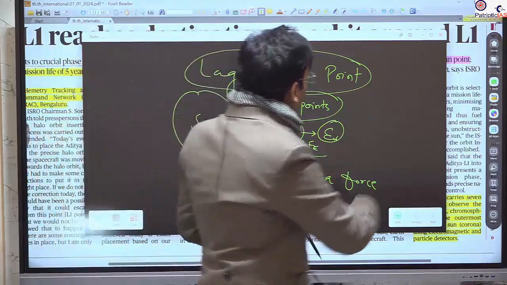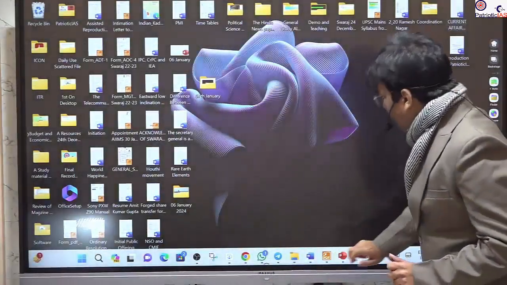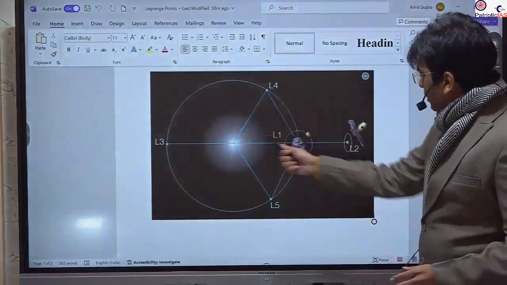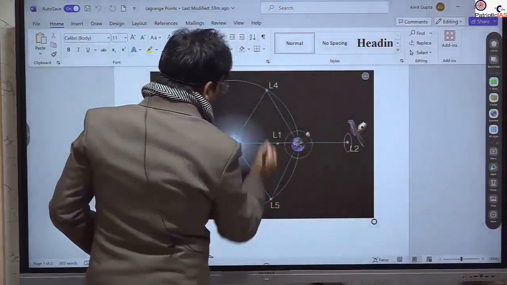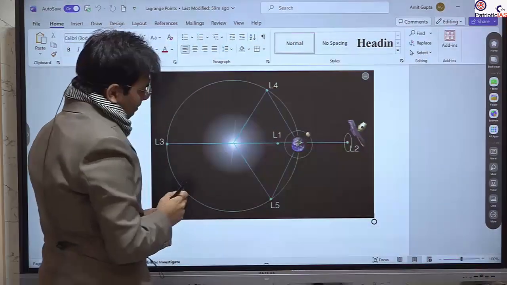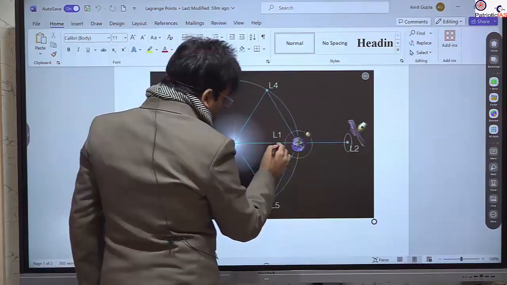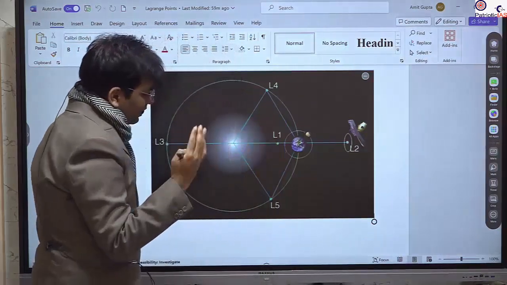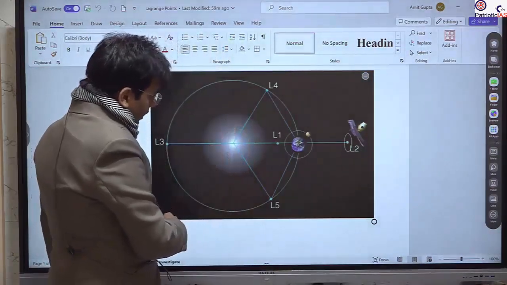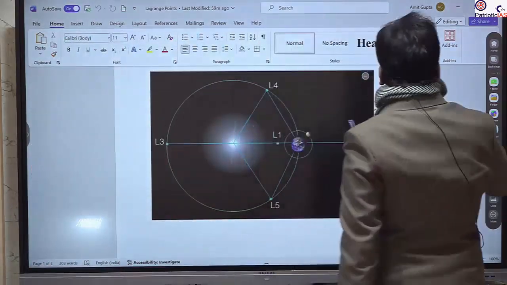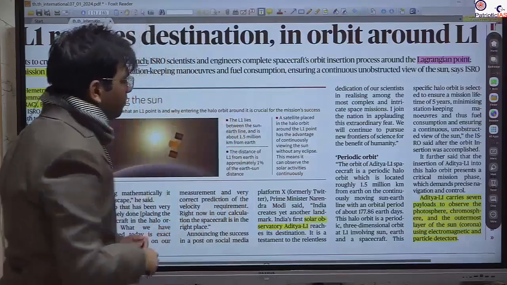Let me show you these 5 Lagrangian points in a picture. So this is the sun, this is the earth, this is Lagrangian point 1, L2, L1, L3, L4, L5. In the Aditya mission, the spacecraft has been placed here at the L1 point. There is a reason why we have placed it at this particular point, as per the need and objective of this mission.